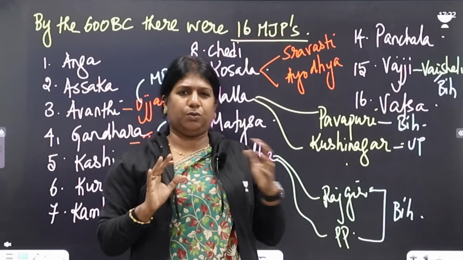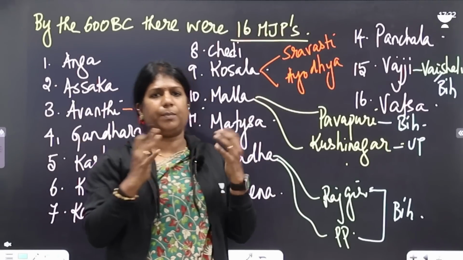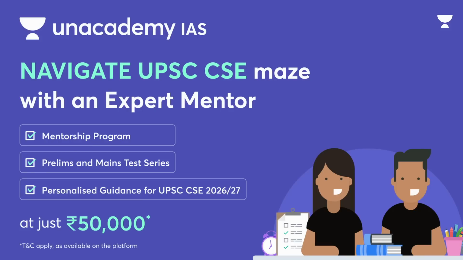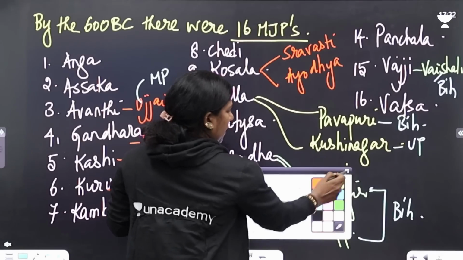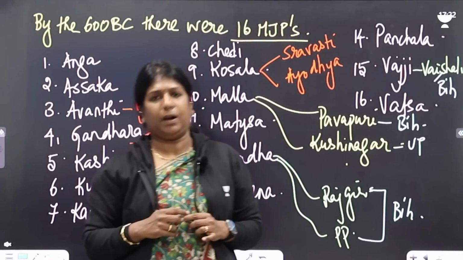But memorizing all of them will not make sense. Optional students should remember all of them. That's perfectly fine. So remember these are the 16 Mahajanapadas. And generally in history, we focus on the important ones.